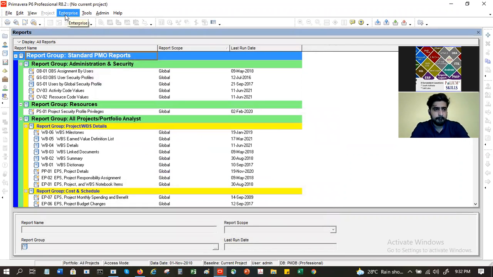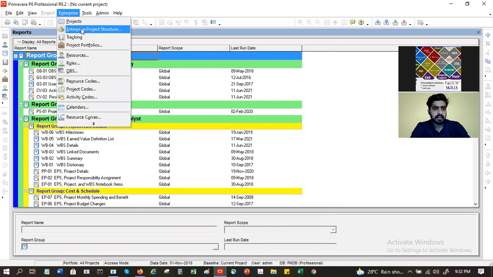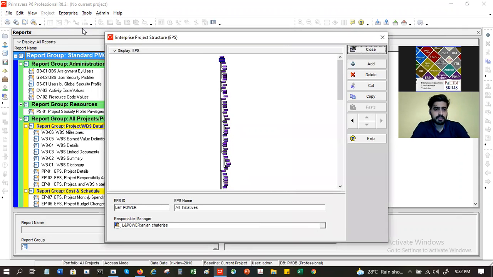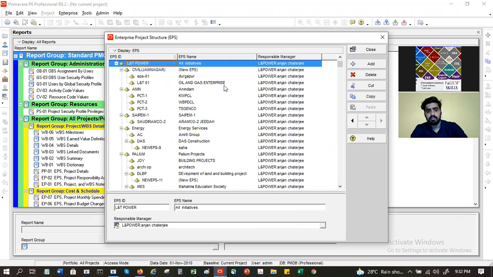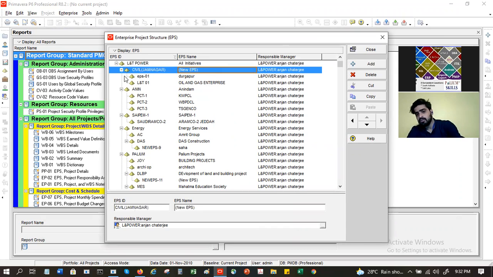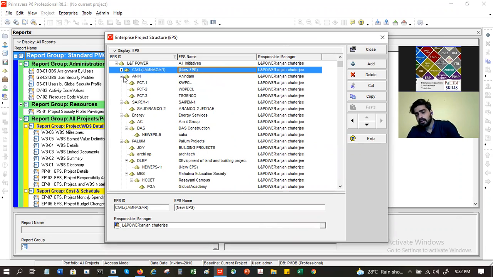So how did I go there? I went to enterprise, Enterprise Project Structure. And when I click from there, sir, what is the use of this arrow, sir? Left, right, up and down.